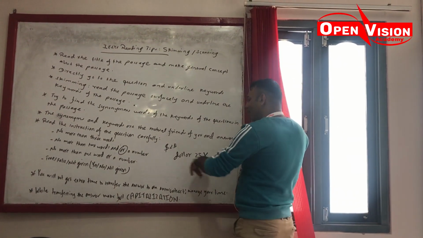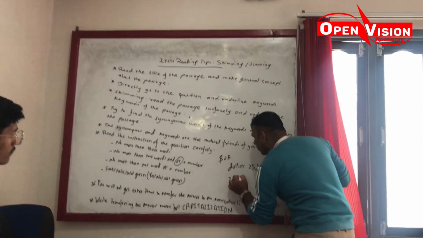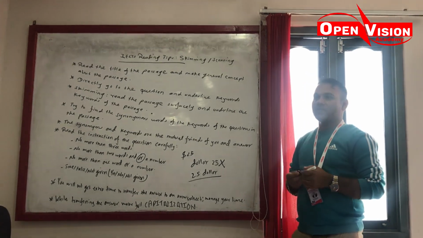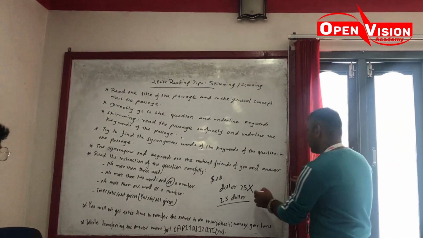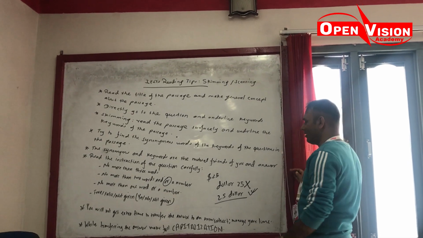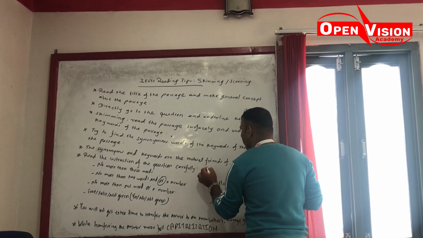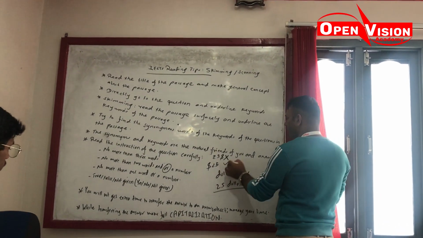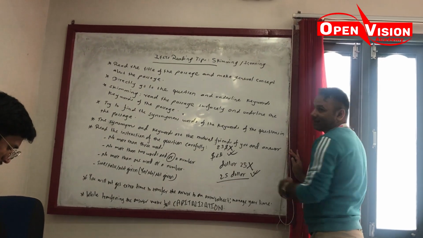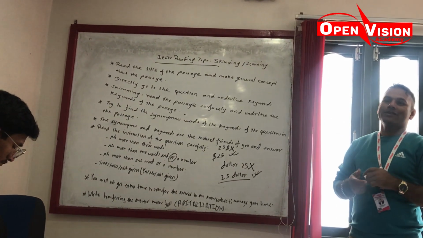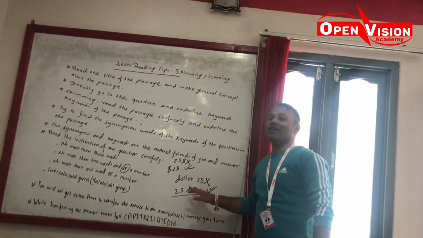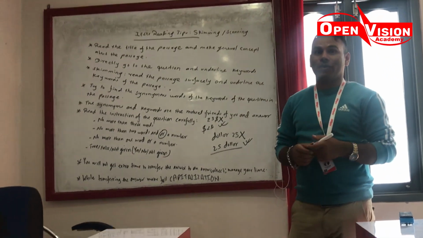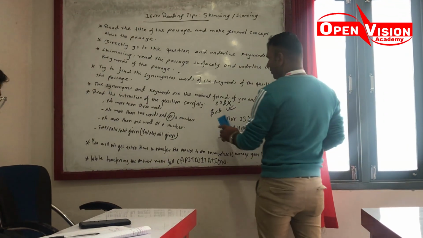Okay, if you want to write it in this way, what do you have to do? 25 then dollar. Behind 25 you have to write down dollar. This is correct, right? 25$ is incorrect, $25 is correct. This is incorrect, this is correct. And clear? Okay. So if you make even this very general mistake, you will lose the score. So be very careful. Okay.